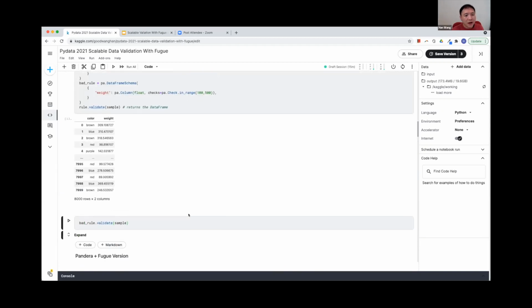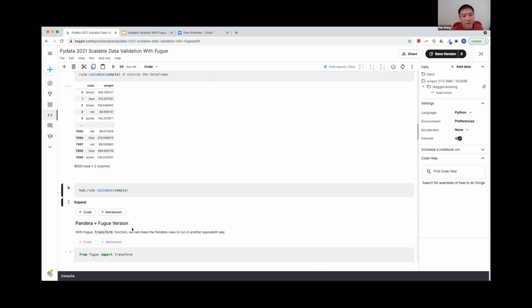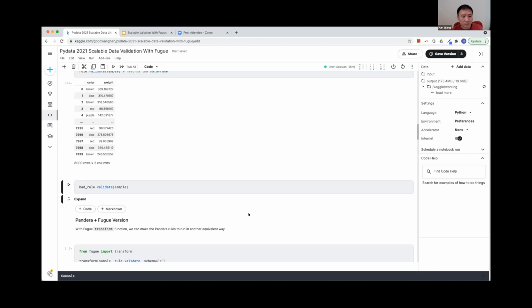Okay, so now let me introduce Fugue. Fugue is also a lightweight Python package. It can quickly turn your native Python functions into something that can run distributedly on top of Spark, Dask, or any execution engine that Fugue supports.